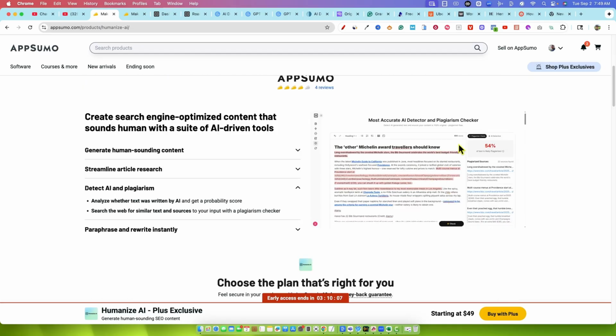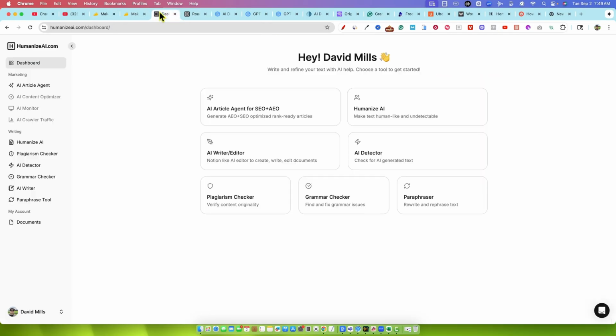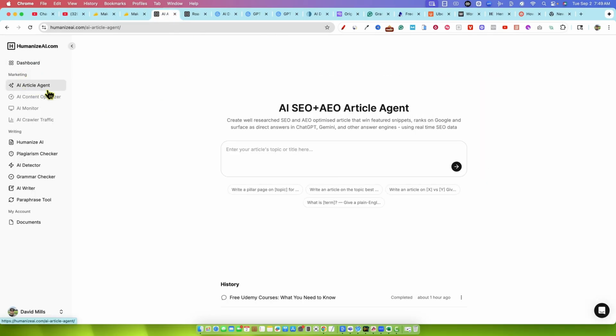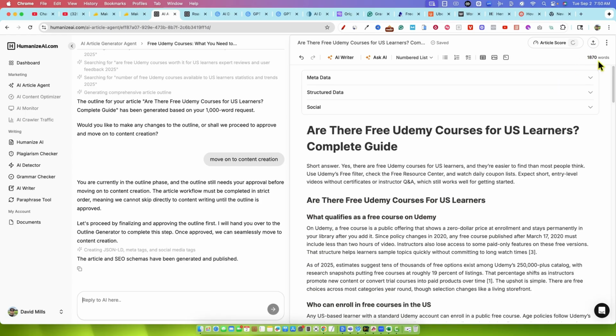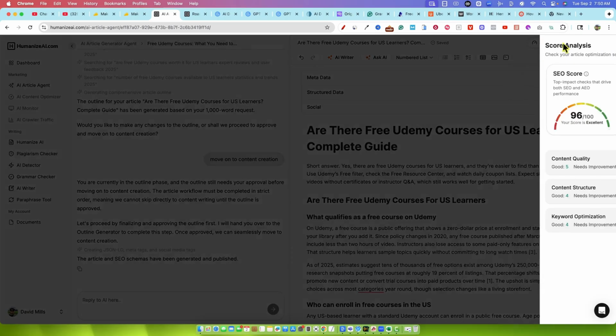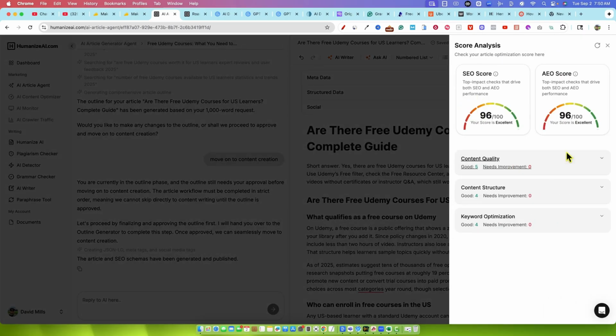I'm not seeing where we had the scoring. Let me go back over there real quick and go into our article agent. Just want to make sure I showed you everything. When we went into the article score, okay, cool. So I clicked on that, and this is where you're going to see the SEO score, the AEO score here. The content quality says it's really good.